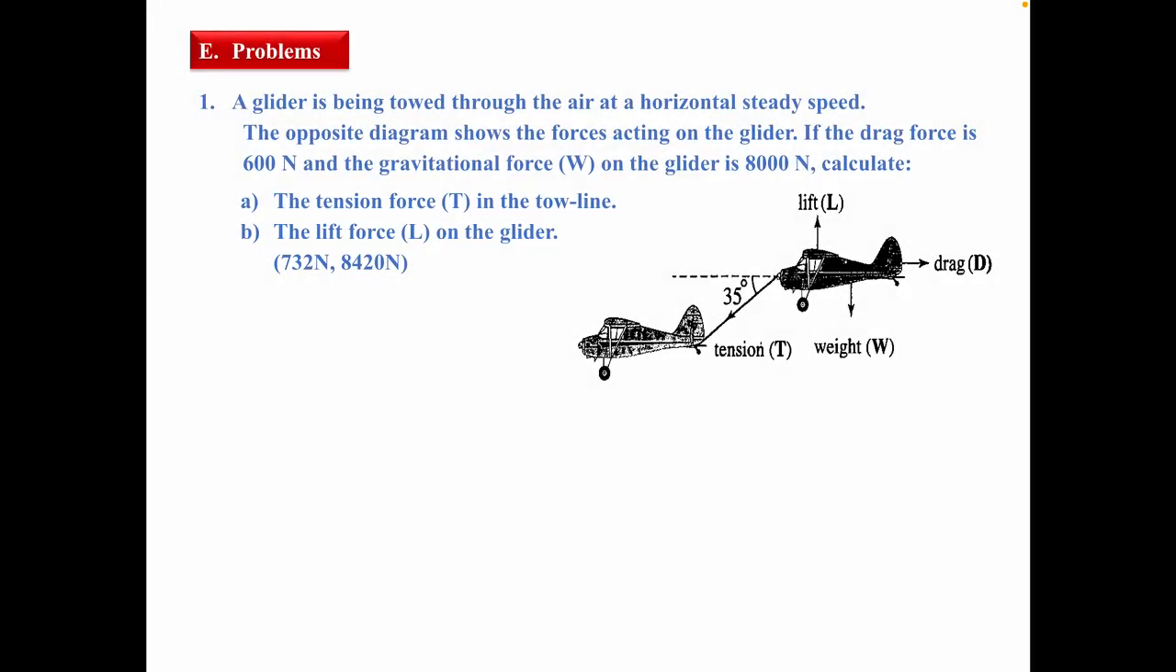Problems. Number 1. A glider is being towed through the air at horizontal steady speed. Very important part: steady speed, velocity uniform, acceleration equals 0, which also means F equals 0. The opposite diagram shows the forces acting on the glider. If the drag force is 600 Newton and the gravitational force W on the glider is 8000 Newton, calculate A, the tension force Ft in the tow line, and B, the lift force L on the glider.